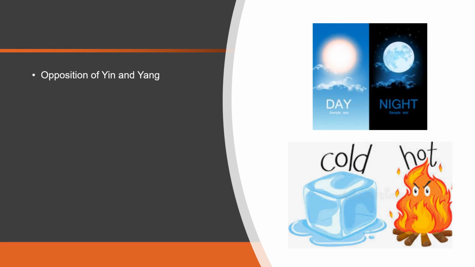Or the picture at the bottom, cold and hot. Cold and hot are opposite. There is no cold in hot. So they're opposites. In this situation, it is either/or. You can only choose one. It's the opposition of yin and yang.